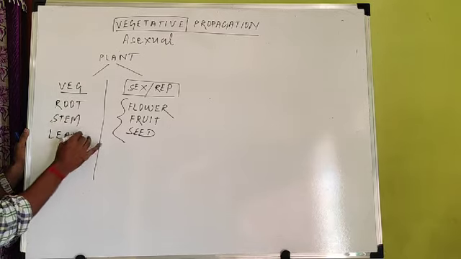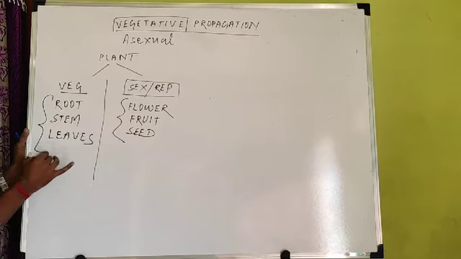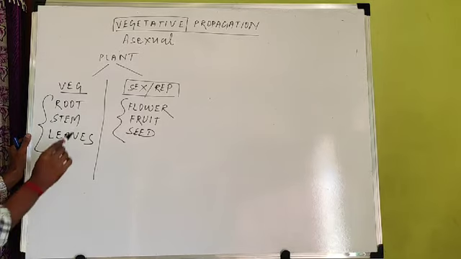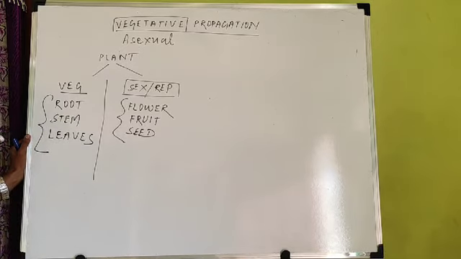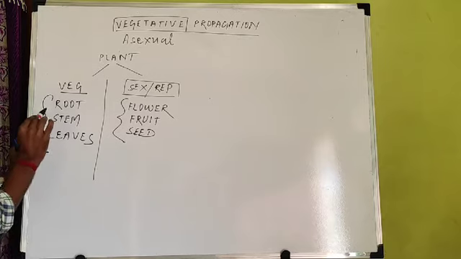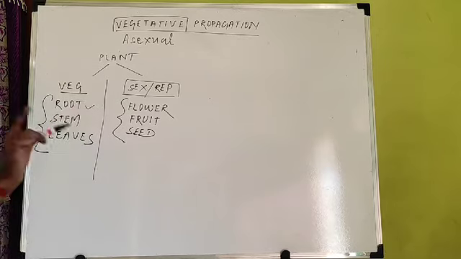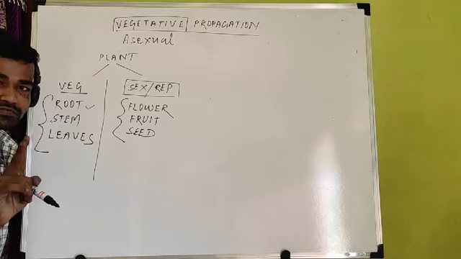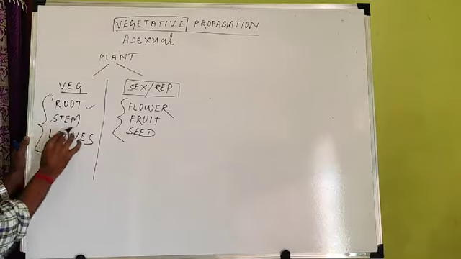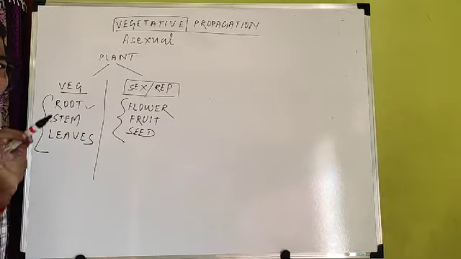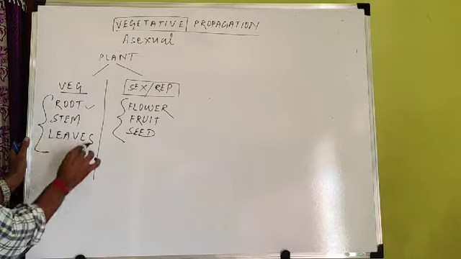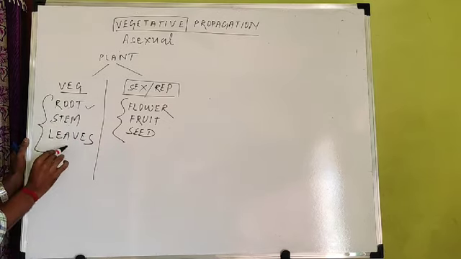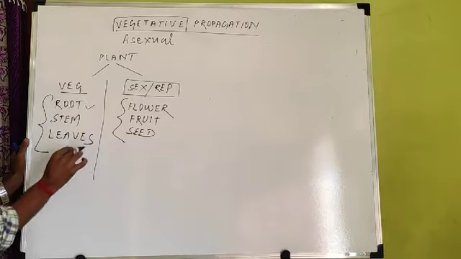Root, stem and leaves generally do not help in reproduction; they have other functions. What is the function of root? In 11th we have discussed. The function of root is absorption of water. Similarly, what is the function of stem? The function of stem is to provide support, and the function of leaves is photosynthesis. So that's why root, stem and leaf are not responsible for reproduction.